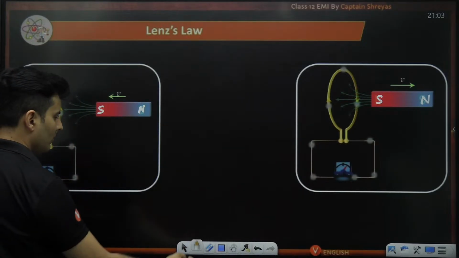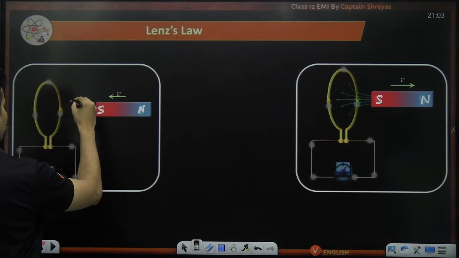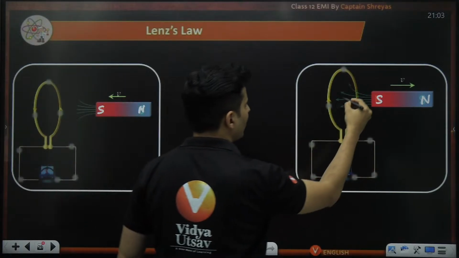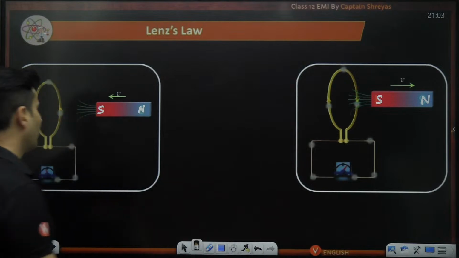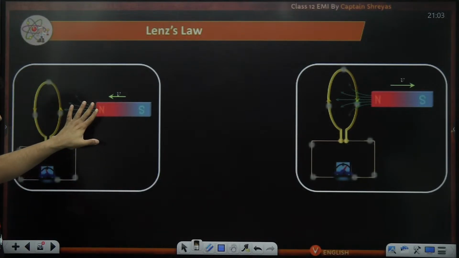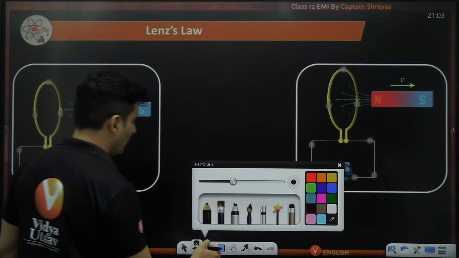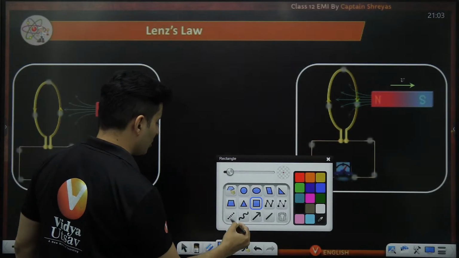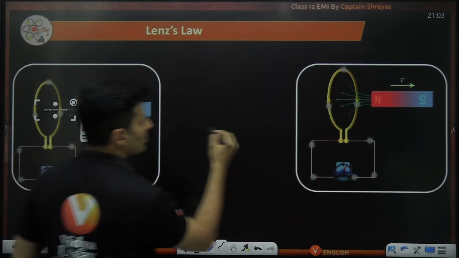Obviously, the field directions would be slightly different, so I can't use the same arrow marks as before. Let's see what happens. This is the north pole coming towards the coil. I also need to show the central line so that you don't get confused.